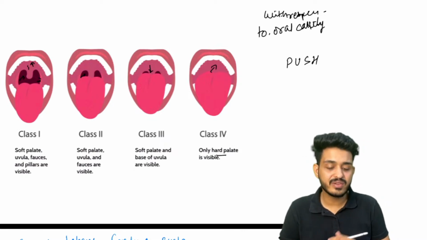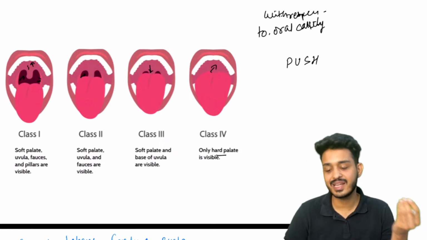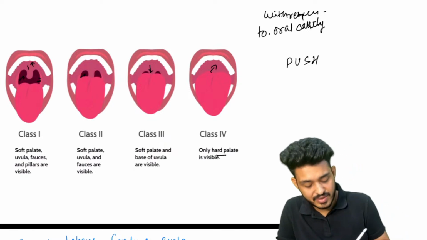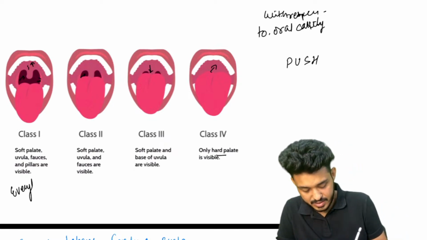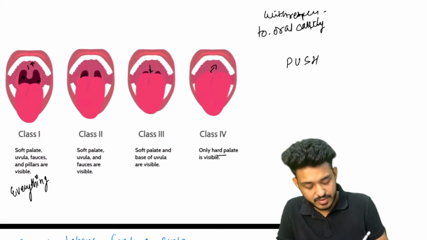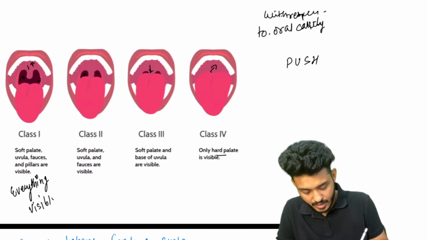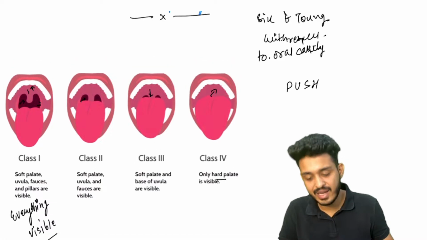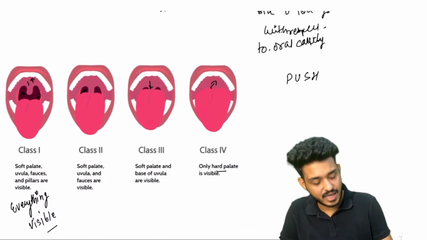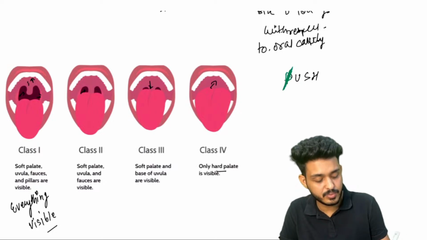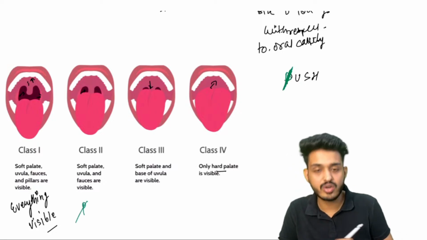So how can we remember? We can remember it with the help of the mnemonic PUSH. Class 1 will be everything visible. Class 2, pillars are not visible, so just cut the P from PUSH.